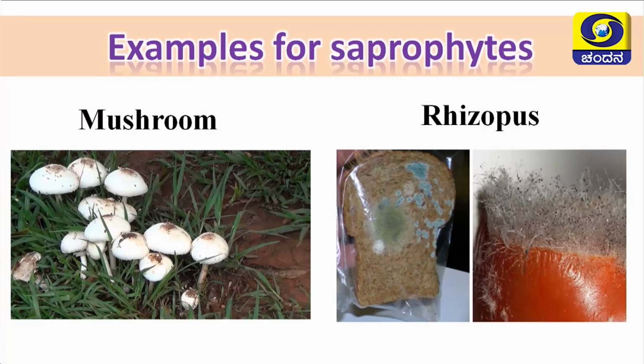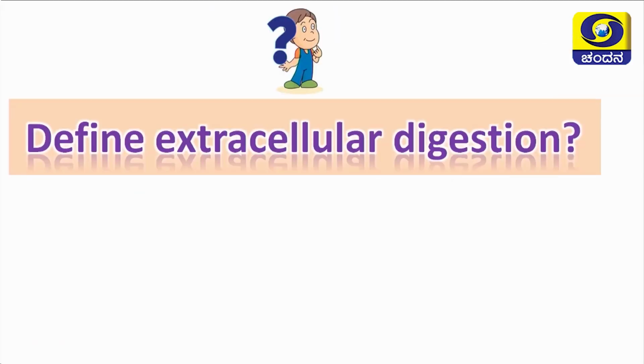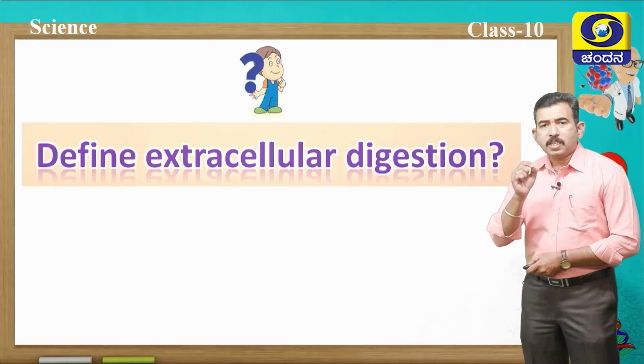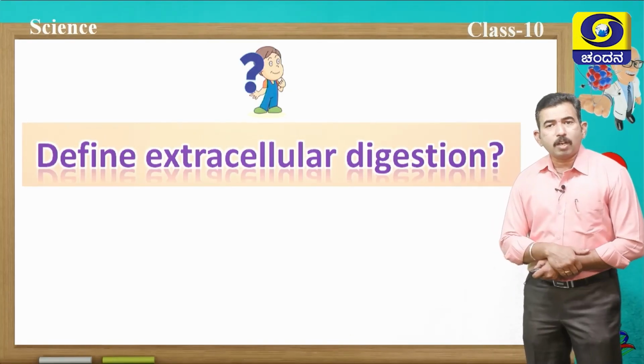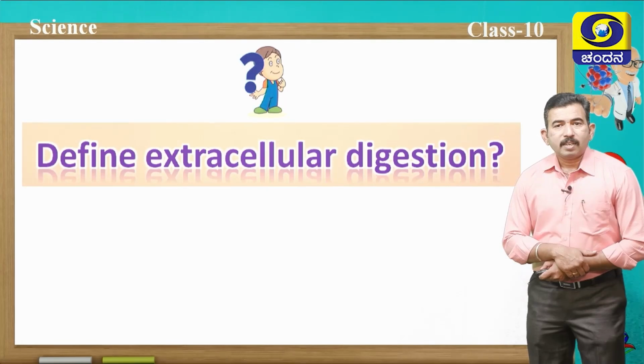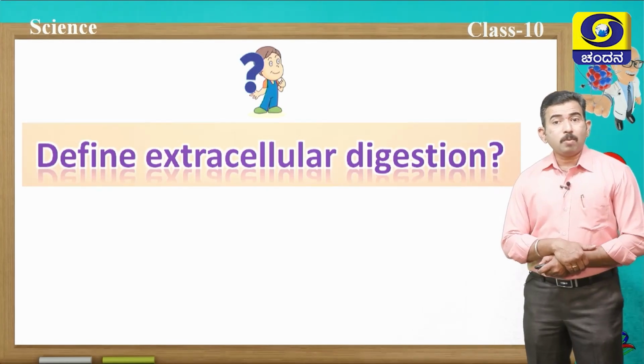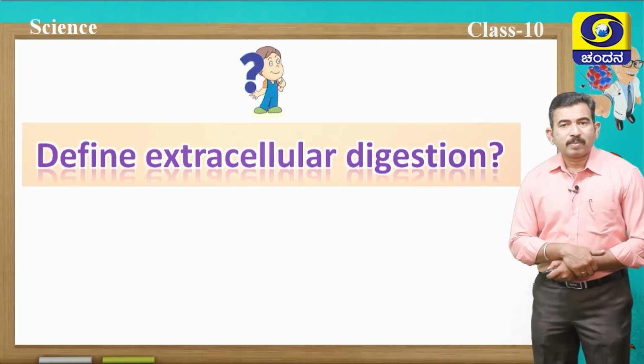In saprophytic nutrition, a special characteristic is extracellular digestion. Can you define what you mean by extracellular digestion? Yes, you are right.